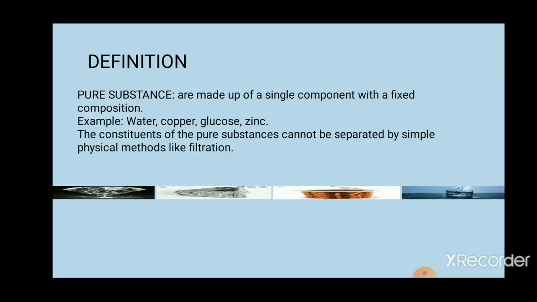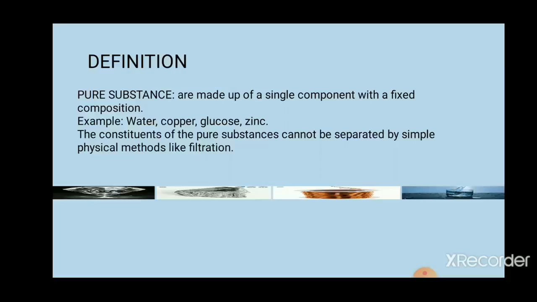Same way, if I take one more example, carbon dioxide gas. It is a pure substance. Only carbon dioxide particles are present in carbon dioxide gas. Now what is the formula of carbon dioxide? As you know, the formula of carbon dioxide is CO2. That means 1 carbon atom and 2 oxygen atoms are present. So it is in a fixed composition. I can't say that the carbon dioxide formula is CO3. That is exactly wrong. Carbon dioxide is always CO2, that means 1 carbon and 2 oxygen should be present. So this is called a fixed composition.